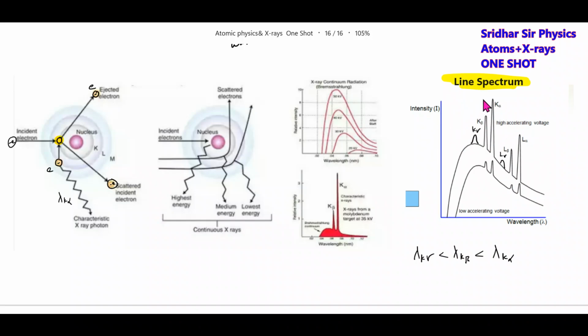This is a line spectrum. This particular wavelength depends upon the value of Z of the nucleus. That's why it is called a characteristic spectrum. The wavelengths lambda K alpha and lambda K beta depend upon the Z of the target atom. So this is like K alpha, K beta. These are the curves. Here we'll get the K gamma. This is continuous, and this is a line spectrum.